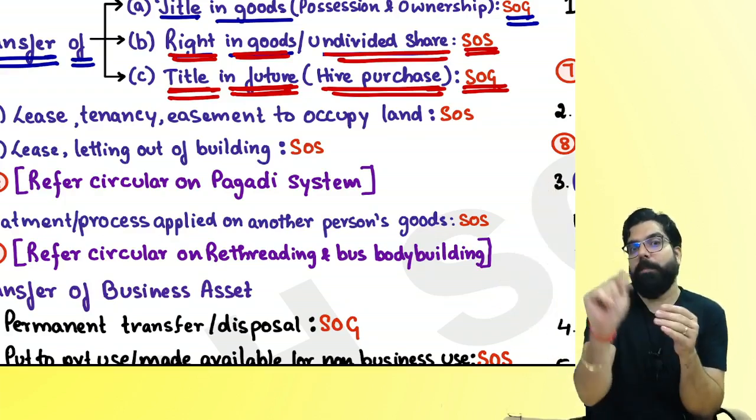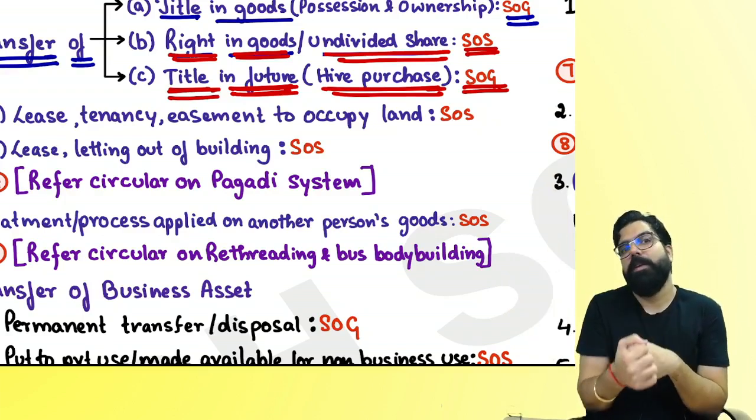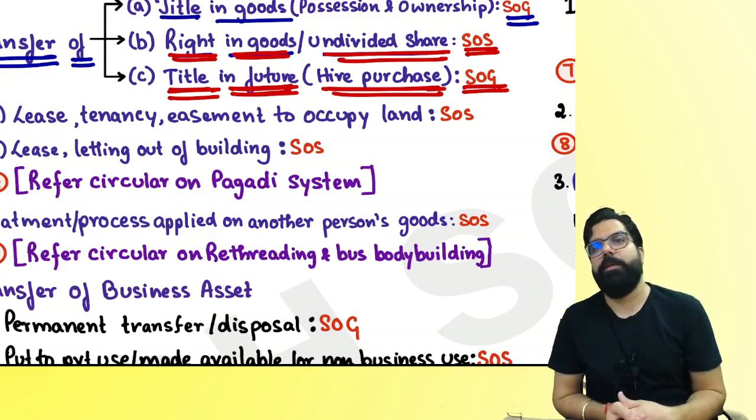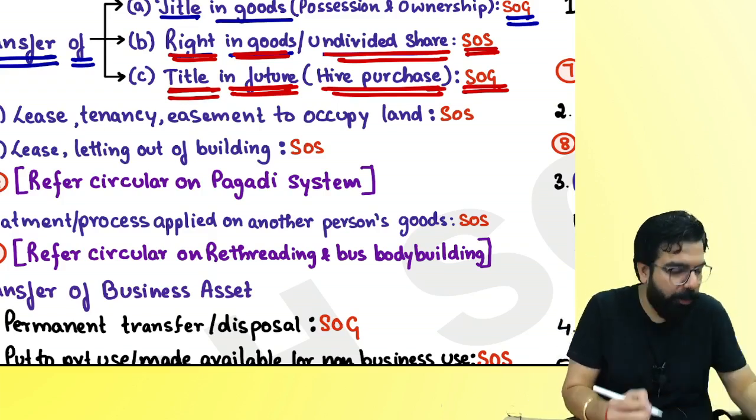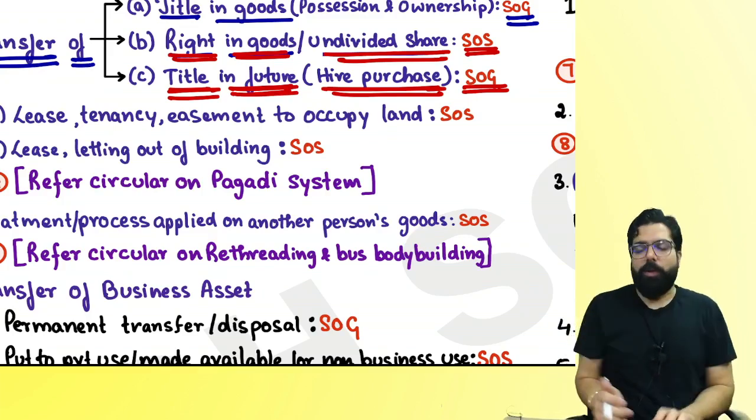Ownership will be given in future, but what rate of GST will apply? Supply of goods rate or supply of service rate? Supply of goods rate. Are we clear, everyone? Is the first paragraph clear to all of you? People watching at home, are we 100% clear? Can we go ahead? Now, the second one.